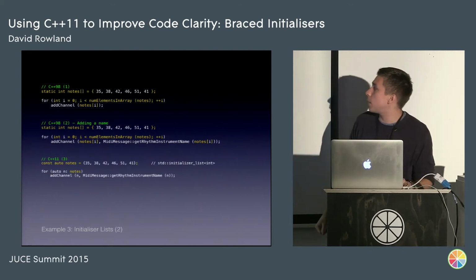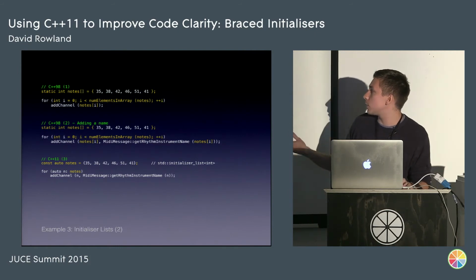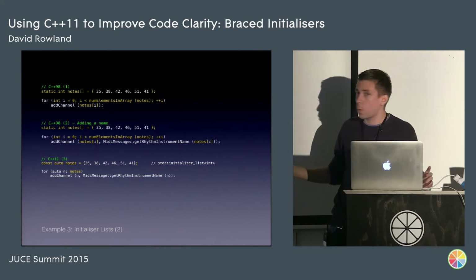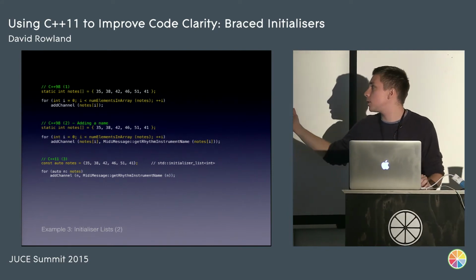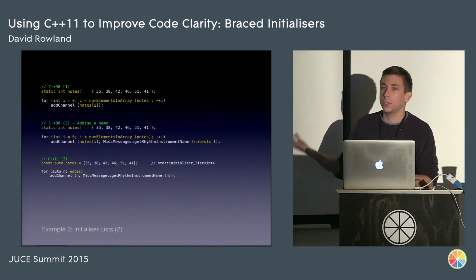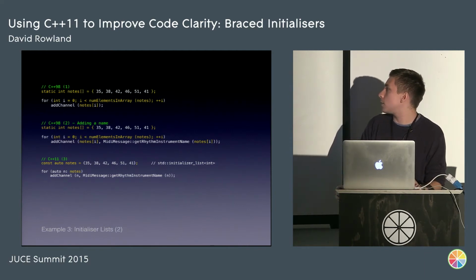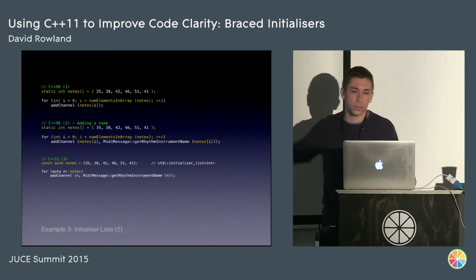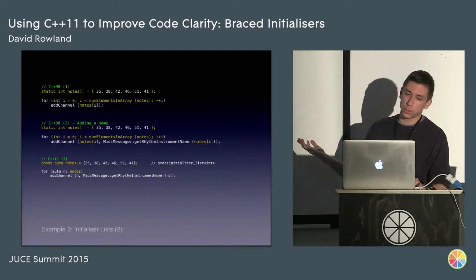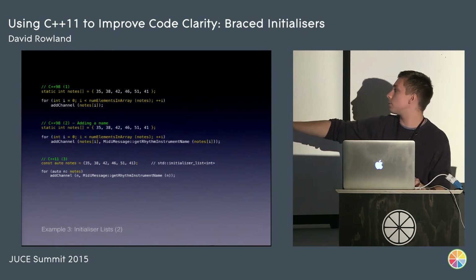Well, the first step we can do is, instead of using a C-style array, we can use a std initializer list. I almost always use auto with initializer list because it's very clear that this is an initializer list. It also means if you change the arguments, then you don't have to change the type, and I don't really like this underscore syntax, so auto gets rid of that. Used in conjunction with a range-based for loop, almost all the bloat just disappears now.